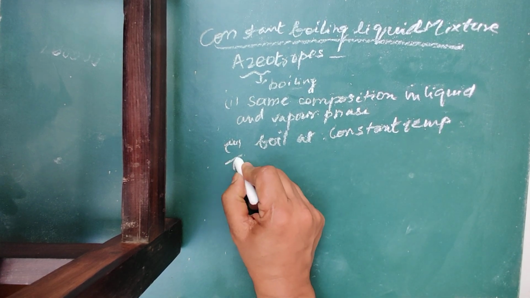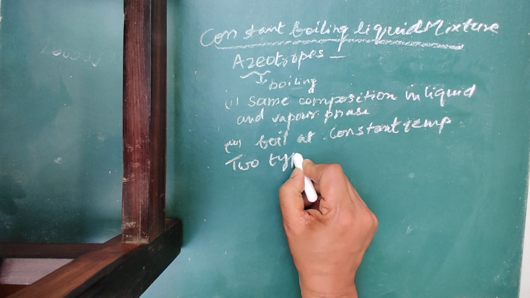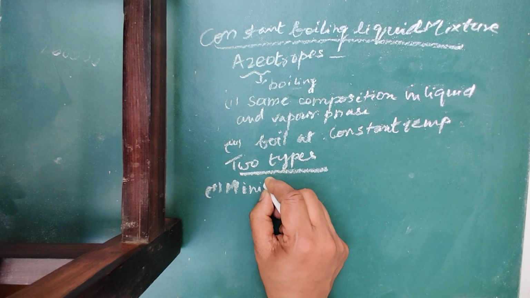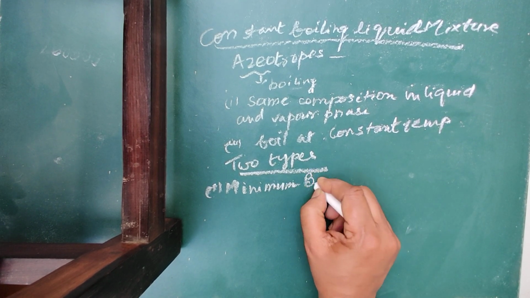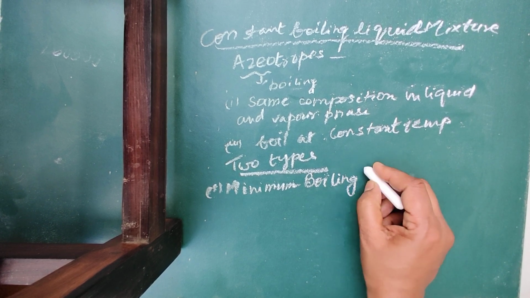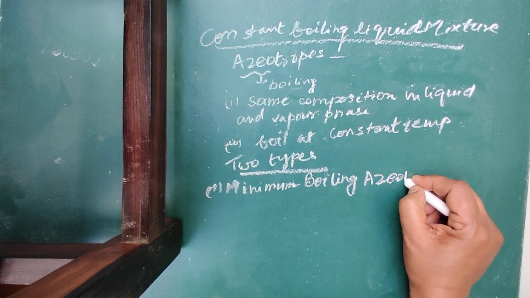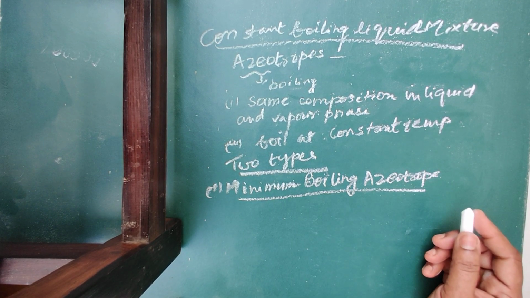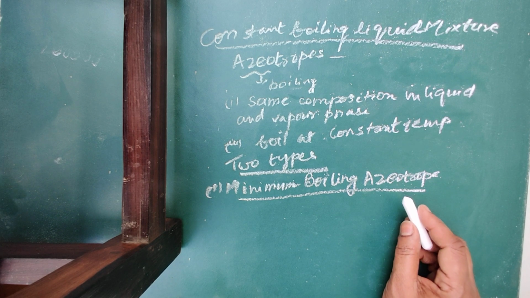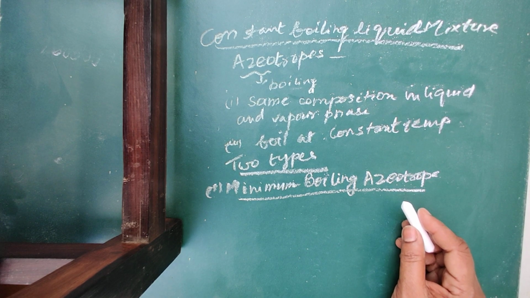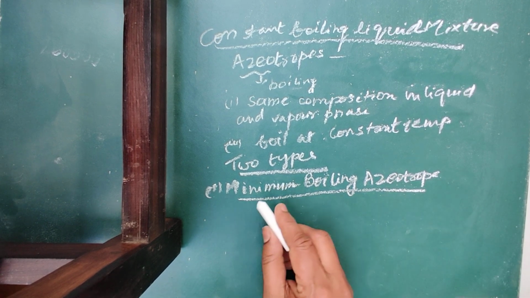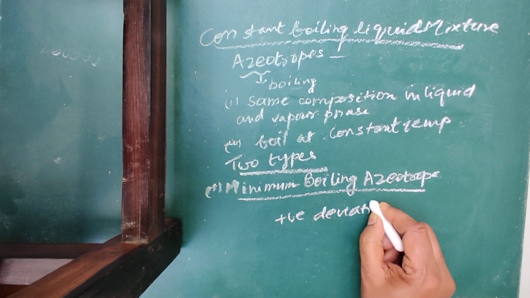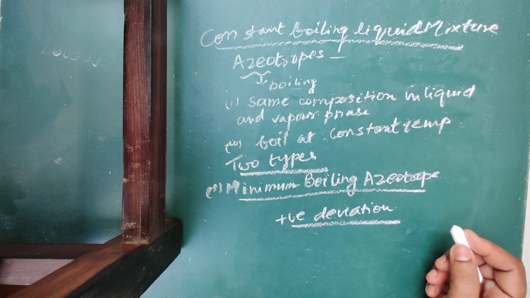We have two types of azeotropes. One is minimum boiling azeotrope and the other is maximum boiling azeotrope. First, minimum boiling azeotrope. These are formed in the case of a binary liquid mixture which shows positive deviation from Raoult's law.